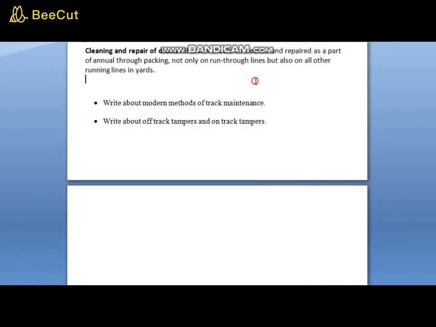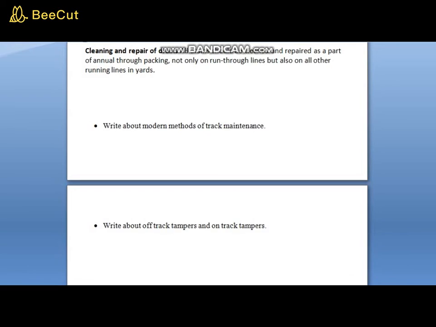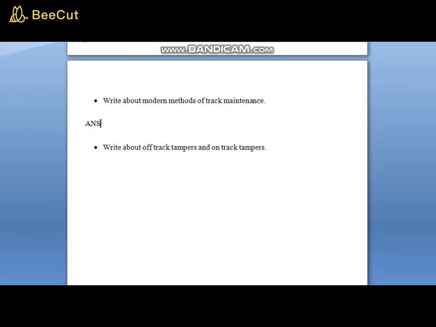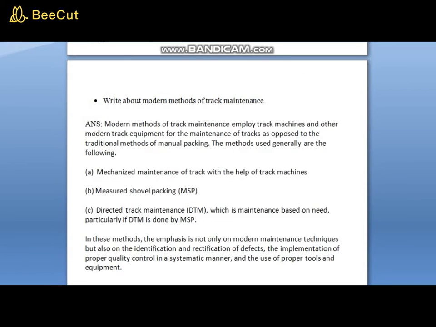Now I'll talk about modern methods of track maintenance. Modern methods of track maintenance employ track machines and other modern track equipment for the maintenance of track, as opposed to the traditional methods of manual packing. The methods used generally are the following.